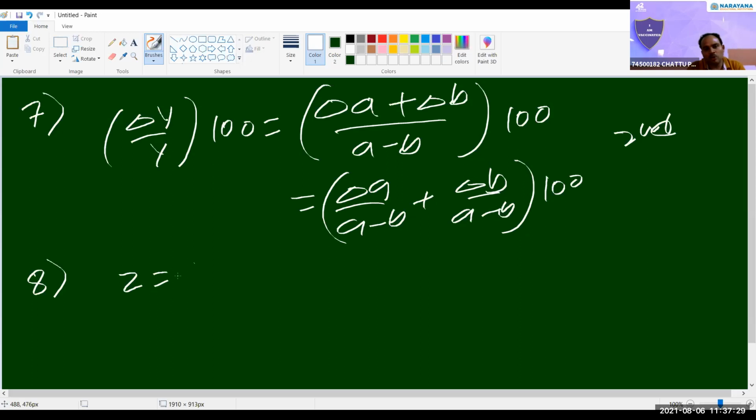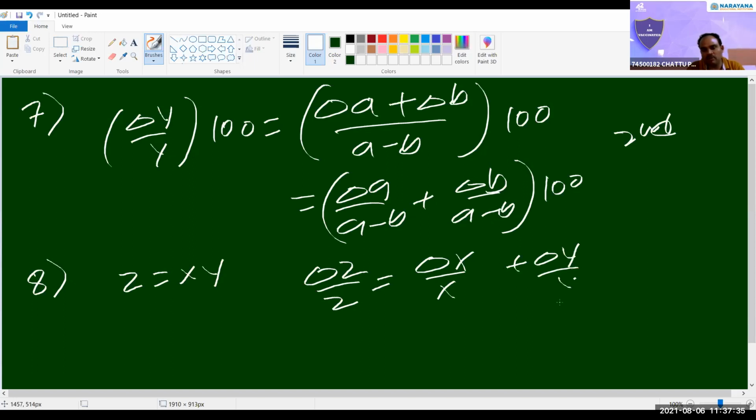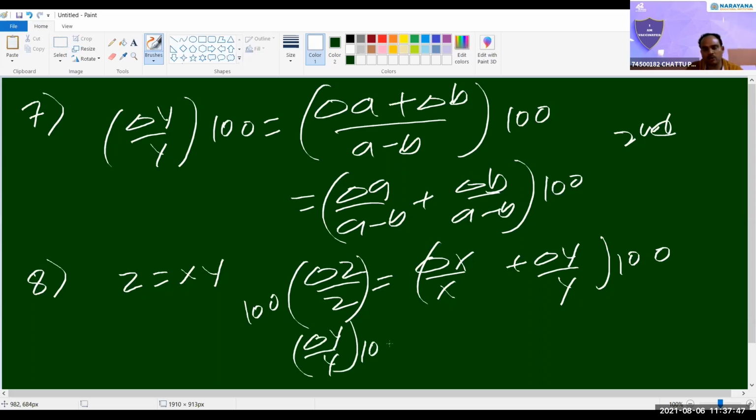If z equal to x plus y, then delta z by z equals delta x by x plus delta y by y. That is the maximum possible error or relative error. Percentage error means into 100. Is it clear? Yes, sir. Delta y by y into 100 is equal to delta a by a plus delta b by b into 100.